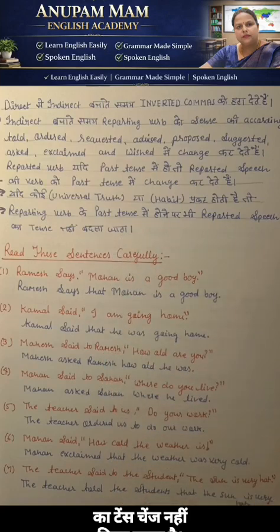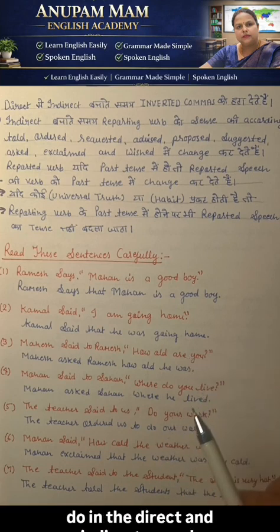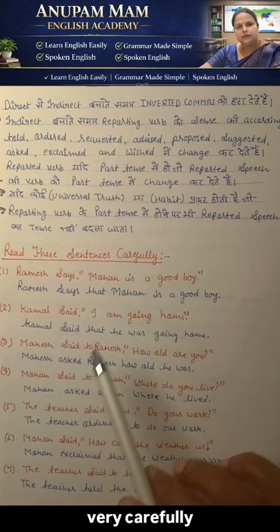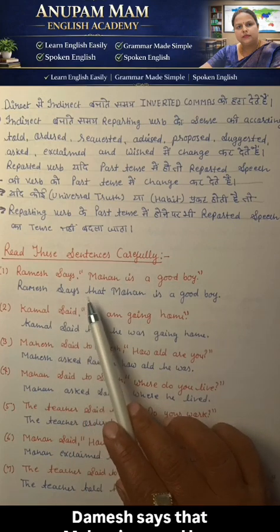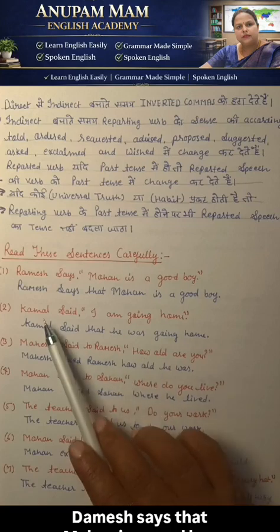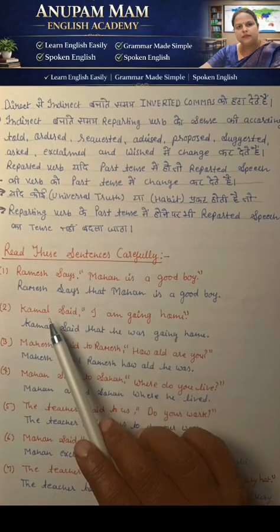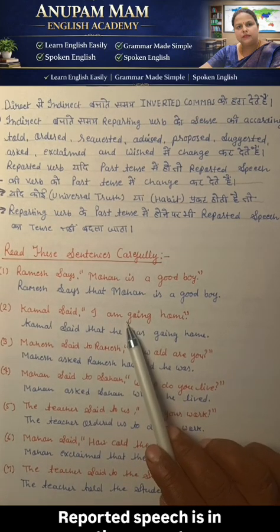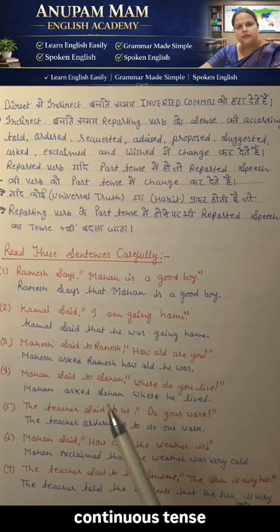We have some sentences. On the basis of these sentences, we can understand which type of changes we can do in direct and indirect speech. First sentence: read the sentence very carefully. Ramesh says, Mohan is a good boy. Ramesh says that Mohan is a good boy. Kamal said, I'm going home. This is the reporting verb. This is the reported speech. Reported speech is in the present continuous tense. That will be changed into the past continuous tense.